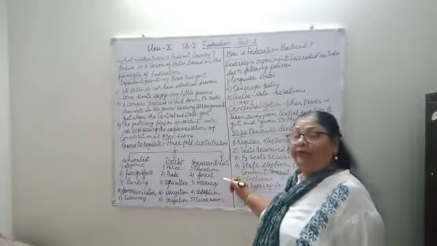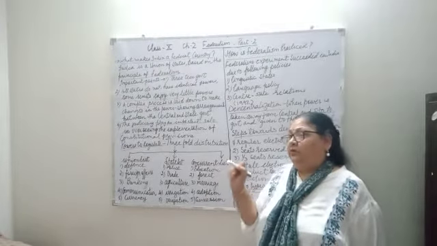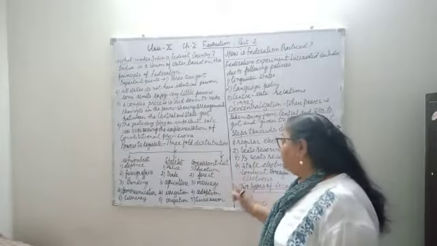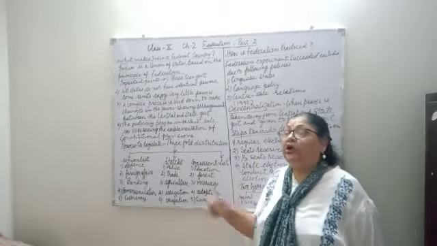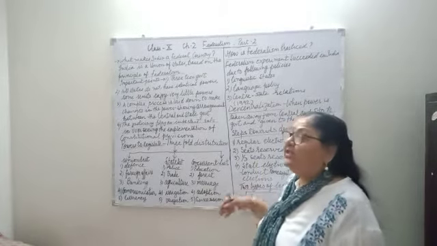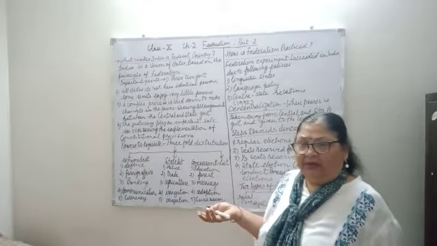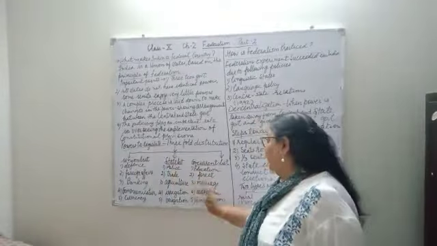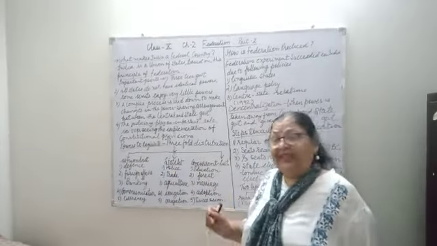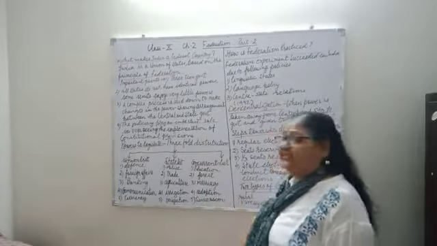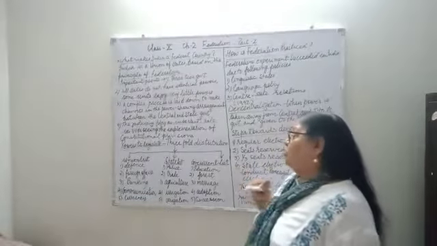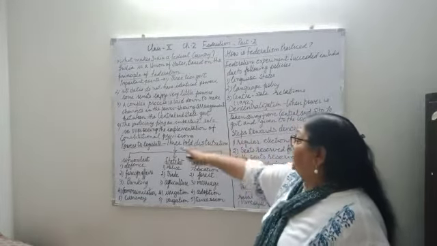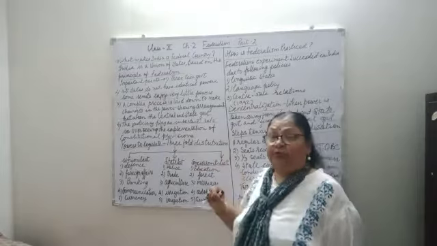Any person can get married to a girl, or a girl can get married to a person living in another state. It's not under any center or state. Marriage, adoption, and succession also come under the concurrent list. So this way there is a threefold distribution.